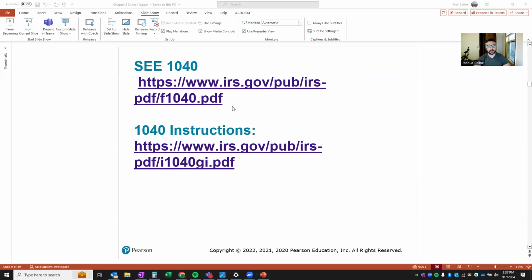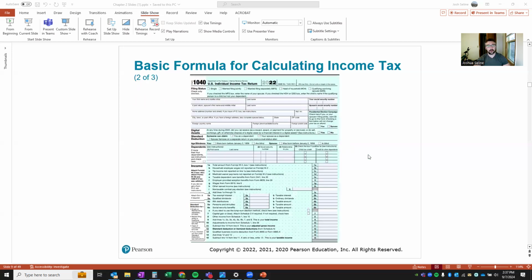You can see we've got IRS publications helpful to go in and look at. Here, it's a 2022 tax return, so it's going to look slightly different than a 2023 or a 2024, but it's going to be substantially similar. Slight differences, but not to that formula, more to some of the things you'll see listed.